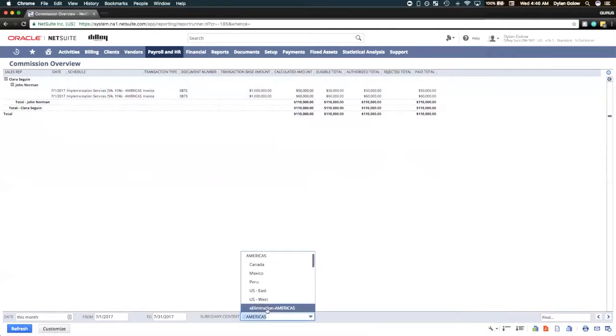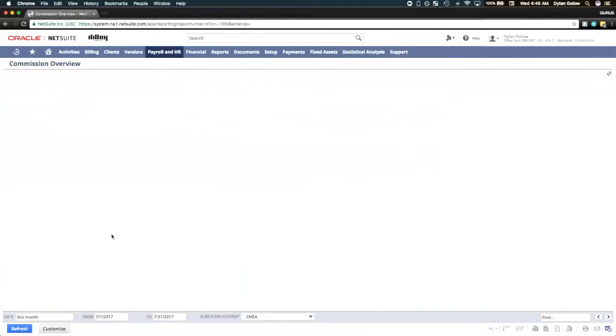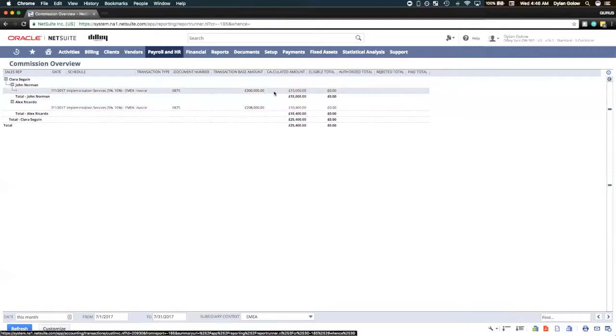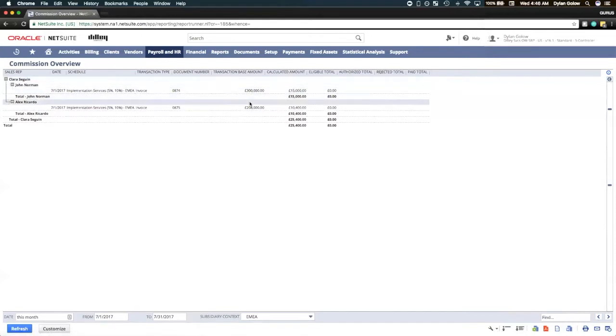Now let's have a look at EMEA. Now we have two deals, one by Alex and one by John, and it seems like neither of these have received payment yet, so nothing is eligible. However, we do have the calculated total, which looks to be 5% of the transaction base amounts here.